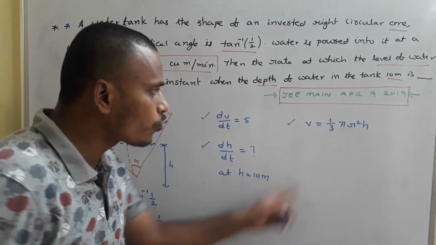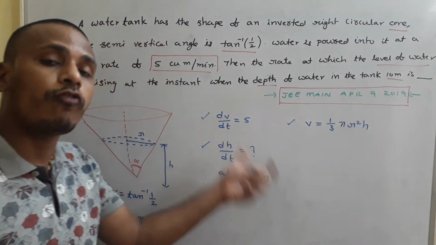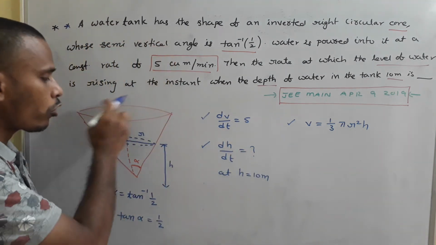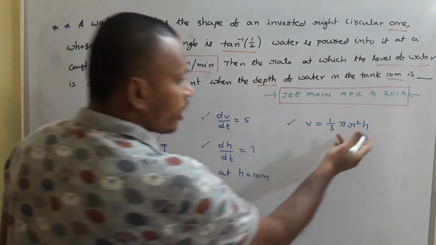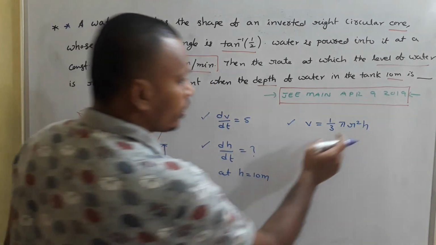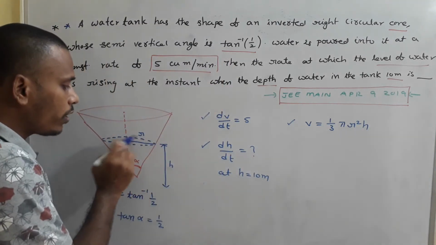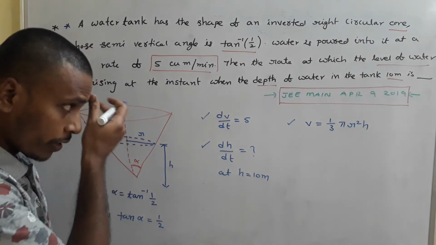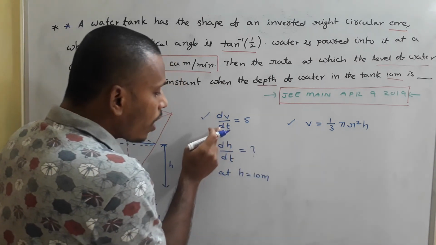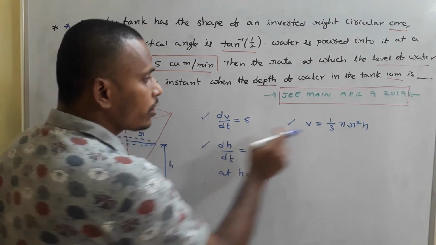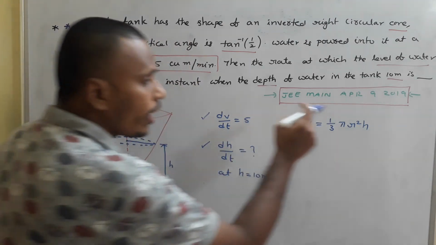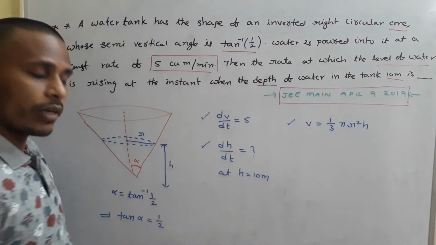See, in our case, this V is the volume of water, not the volume of the total cone. This H is the depth of the water. This R is the radius of the base of this water cone. Now, since we need a relation between V and H, try to eliminate R. To eliminate that R, use this semi-vertical angle.